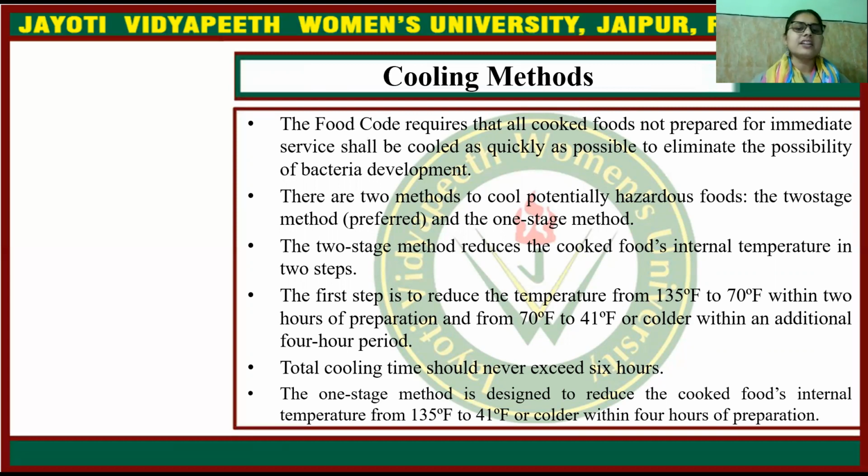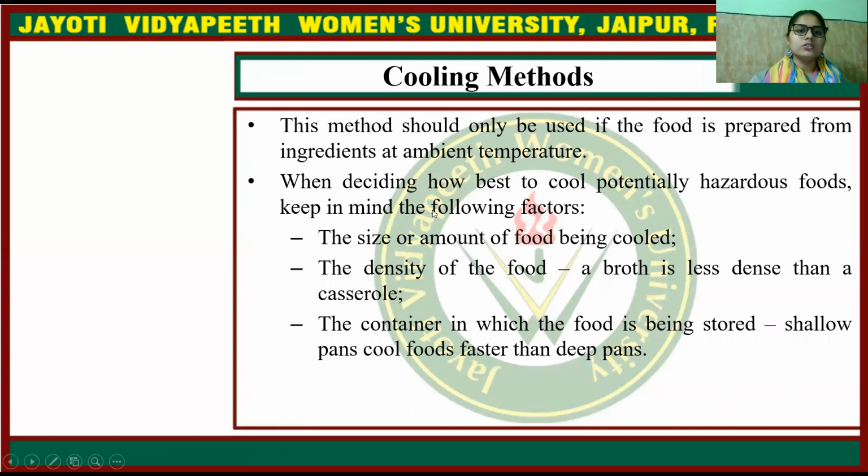The one-stage method is designed to reduce the cooked food's internal temperature from 135 to 41 degrees Fahrenheit or colder within 4 hours of preparation. This method should only be used if the food is prepared from ingredients at ambient temperature.